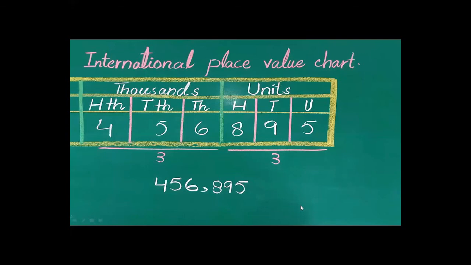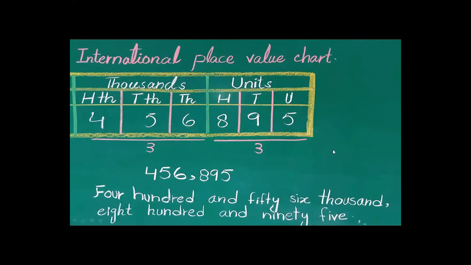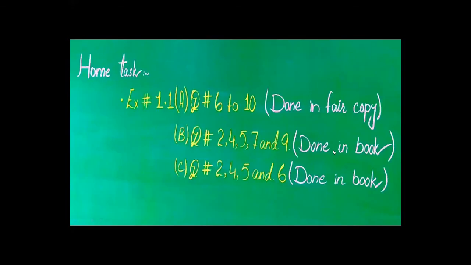Part A, all questions in your fair copy, and part B and part C in your book, because much space is given here, and you just write in figures, so you will easily write in your books. Please use pencils while writing in a book. Part B and part C you will solve in your books with pencil, and part A in your fair copy.